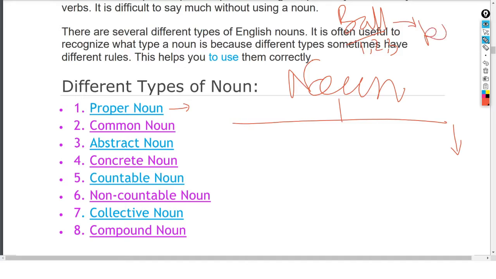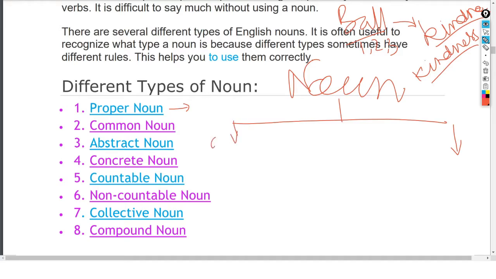Now when I'm talking about kindness, can you count it? Can you measure it? It is not possible to count. You cannot say 1 kindness, 2 kindness, 3 kindness, 4 kindness. You cannot say.